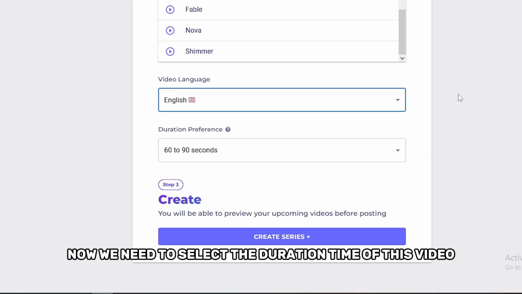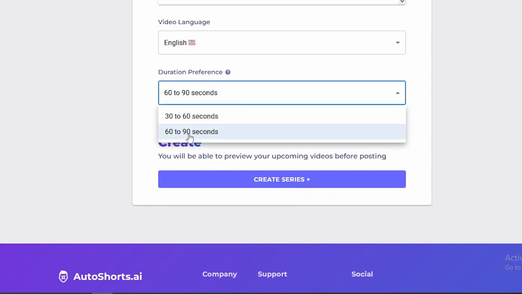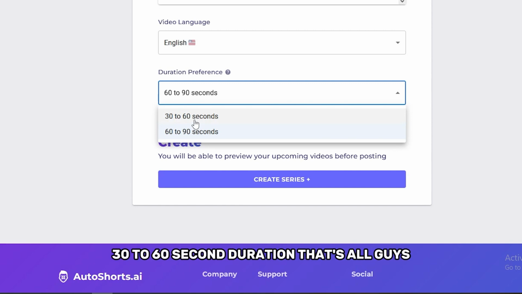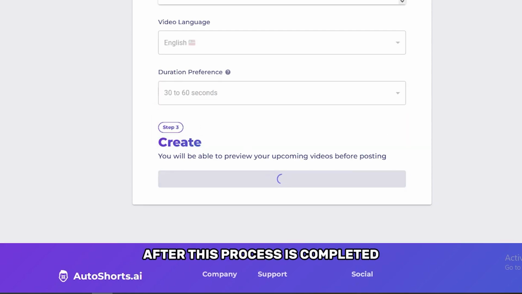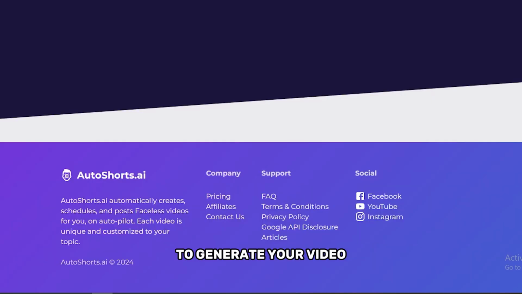Now we need to select the duration time of this video. If you are planning to upload these videos to both TikTok and YouTube, I would recommend you to select 30 to 60 second duration. That's all, guys. Once you enter all this information, you can create your video. After this process is completed, click the Create a Series button, and it will start to create the video series. It will take around 5 to 10 minutes to generate your video.